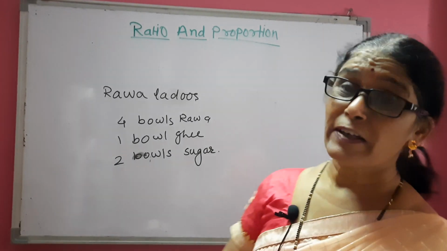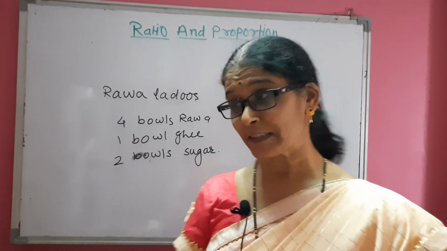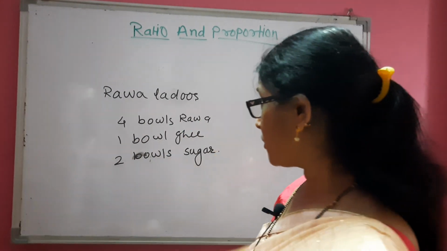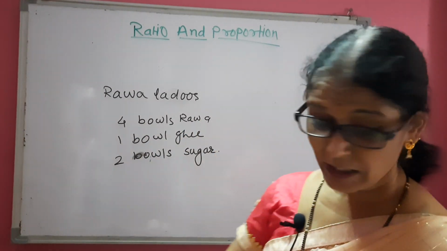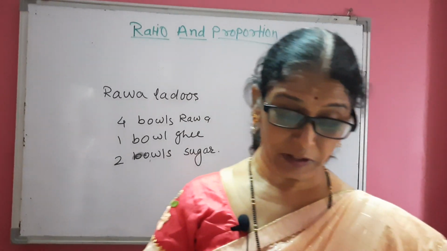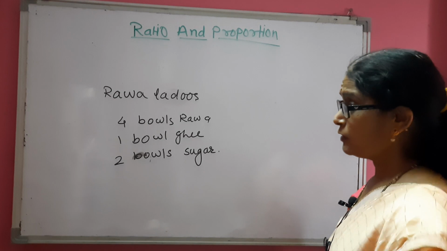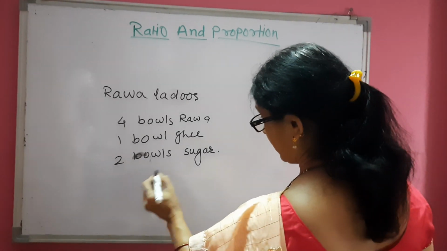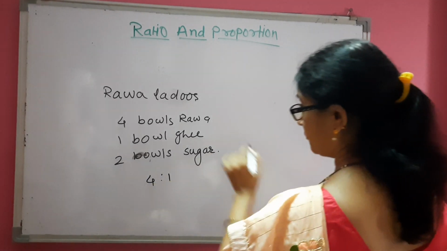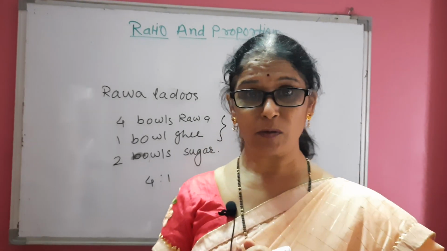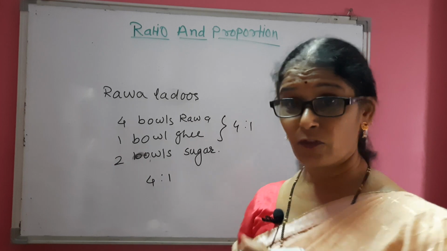Her rava ladu becomes tasty when she takes 4 bowls of rava, 1 bowl of ghee and 2 bowls of sugar. So the proportion of rava to ghee is 4:1. That means we take 4 bowls of rava and 1 bowl of ghee.